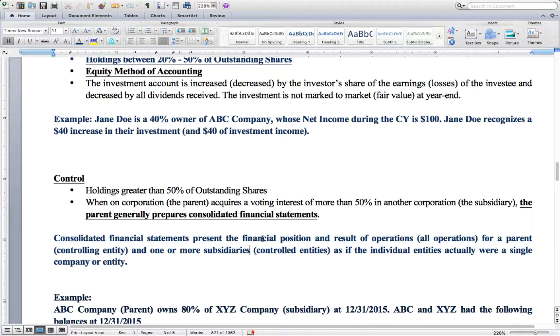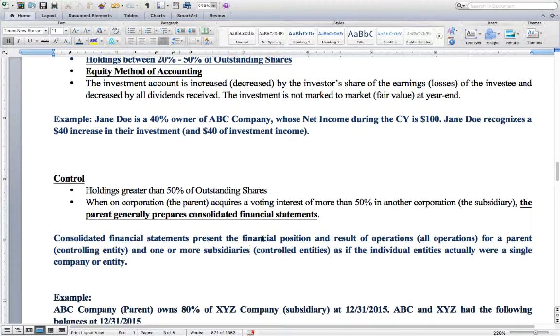But to give a little detail on consolidated financial statements, essentially they present the financial position and results of operations for a parent, which is referred to as the controlling entity, and one or more of its subsidiaries, which are the controlled entities, as if they were one company or entity.